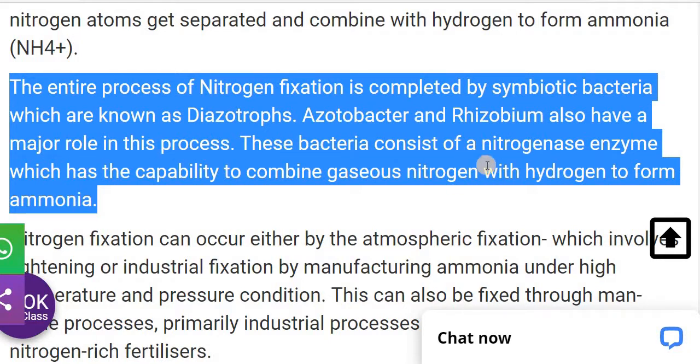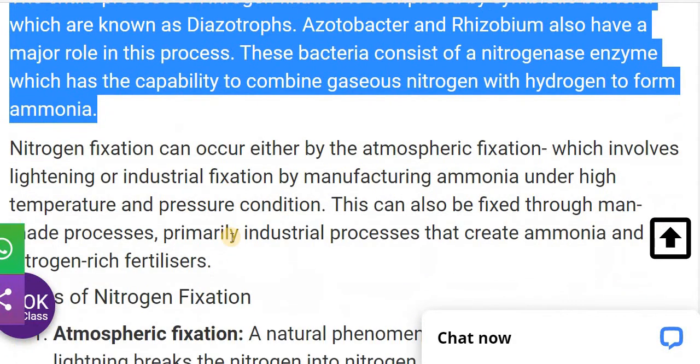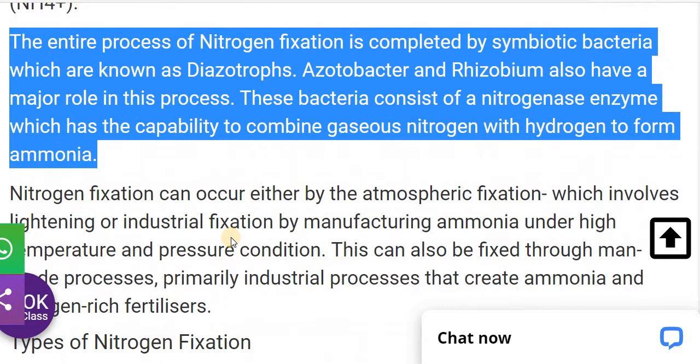These bacteria contain a nitrogenase enzyme, and this enzyme has the capability to combine gaseous nitrogen with hydrogen to form ammonia. Why are only this kind of bacteria able to fix nitrogen? Because these bacteria contain the nitrogenase enzyme, which has the capability to combine the gaseous nitrogen with hydrogen to form ammonia.